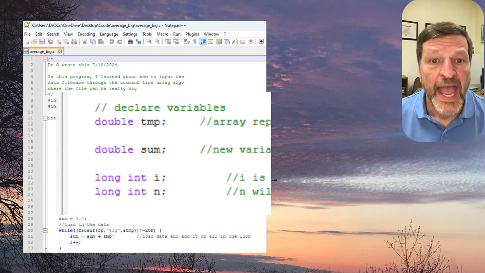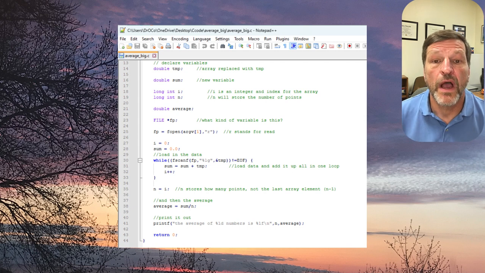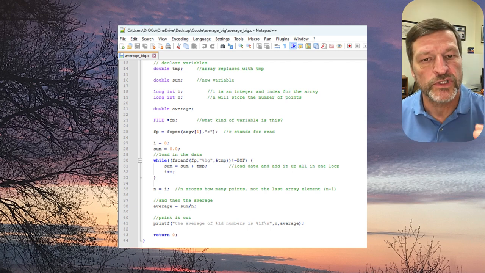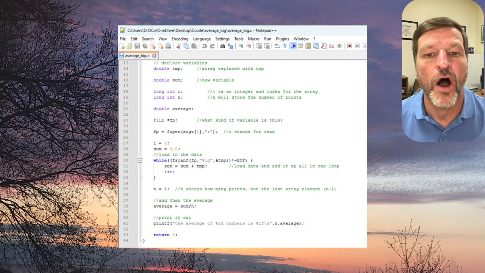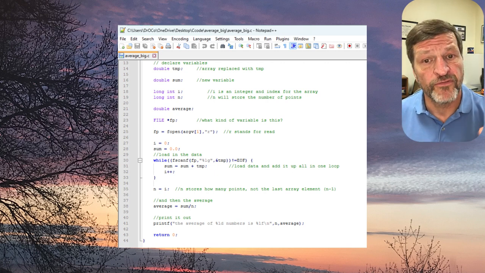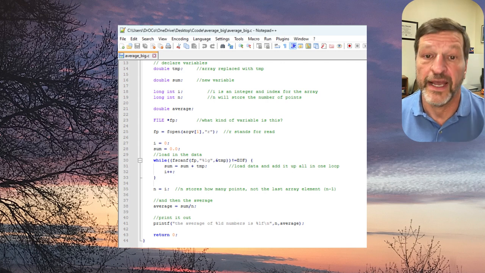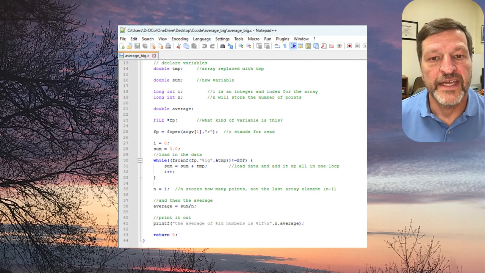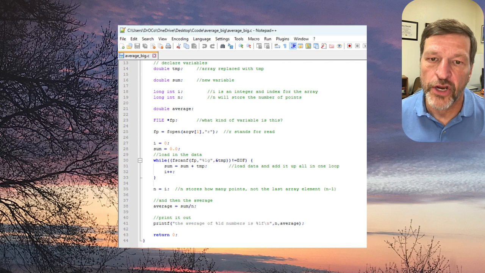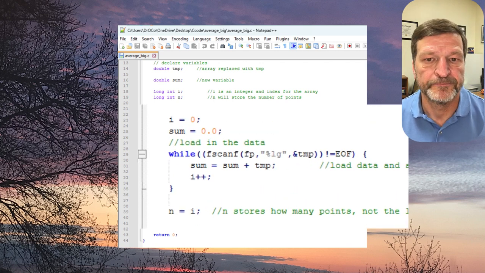And the other thing that's really important that we're going to do is combine the two loops. There was one loop to load the data and then one loop to calculate the sum. We're going to do it all in one loop. This way you don't have to store the data. So before the while fscanf loop, I set sum equal to 0 and i equal to 0. And then inside that loop, in addition to incrementing i, before we increment i I say sum equals sum plus temp.